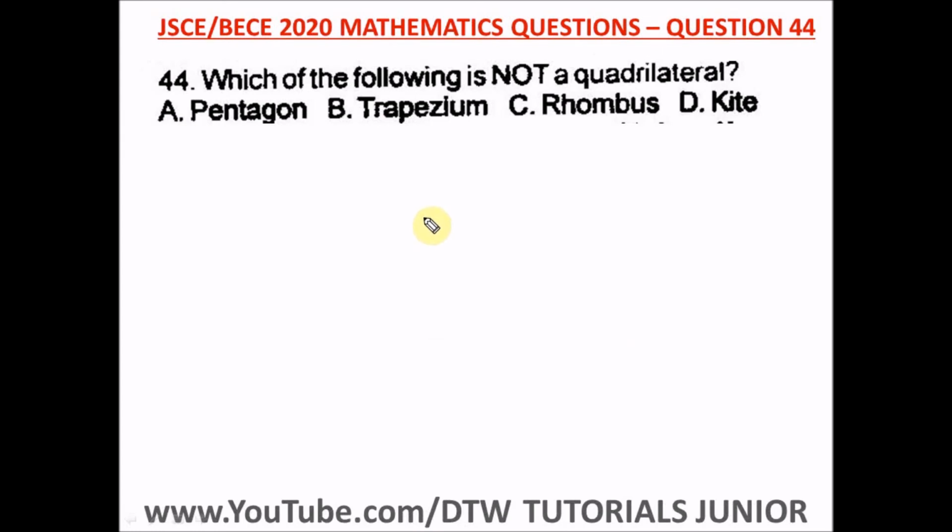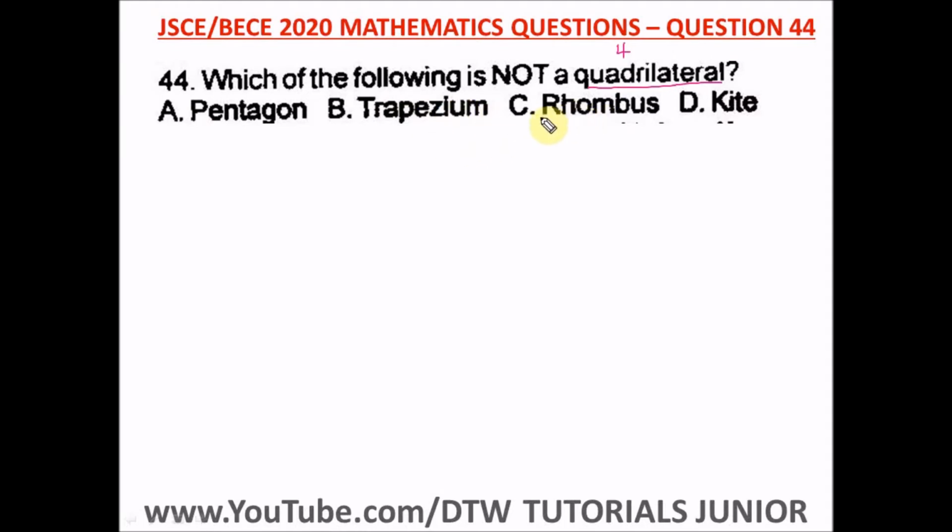Question 44 of the Junior WAEC 2020 Mathematics Past Question, that's your BECE exam. It says, which of the following is not a quadrilateral? Okay, so first of all, what's a quadrilateral? A quadrilateral is a shape that has four sides. So here it says pentagon. Definitely this is wrong. Okay, it says trapezium.